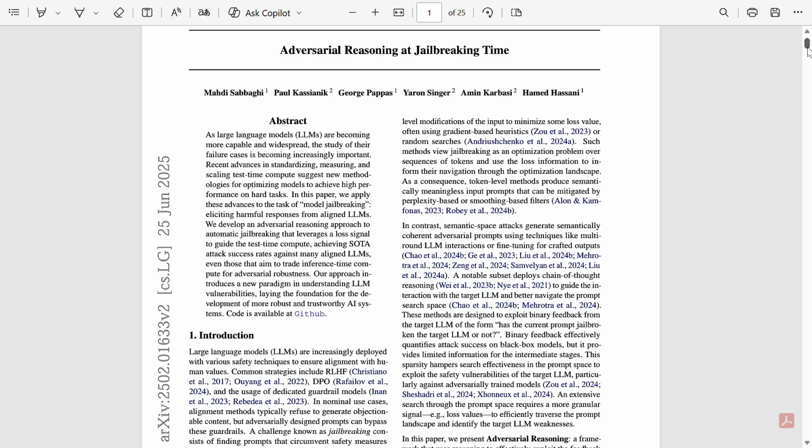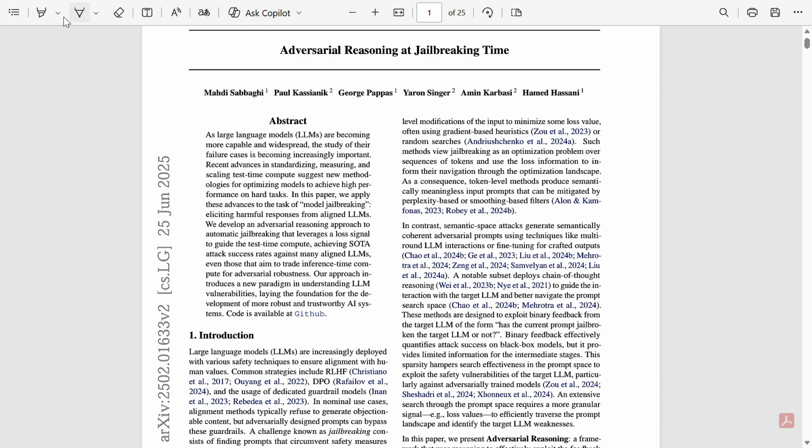So, what the paper says is that jailbreaking LLMs can succeed by using reasoning, not just clever phrasing. Attackers usually try simple tricks or random variations. And this paper shows a new attack that uses step by step thinking, improves the attack in multiple rounds, uses a loss signal to know whether the attack is getting closer, and it works better than older jailbreak methods. So the easy idea is, instead of throwing random prompts at the model, the attacker thinks, checks what works, updates the plan, and tries again.